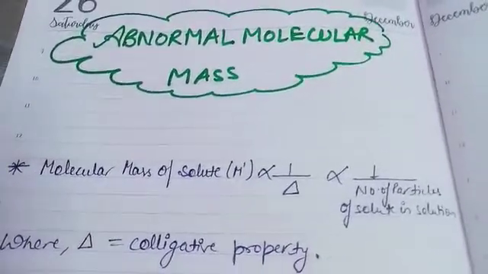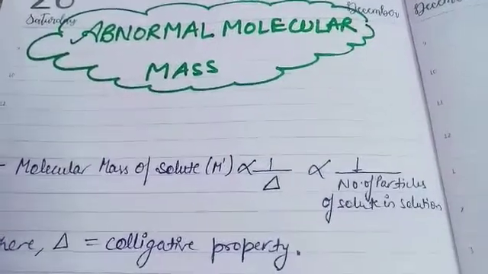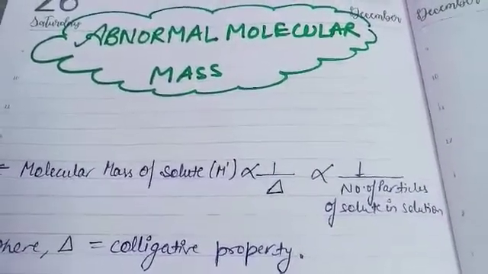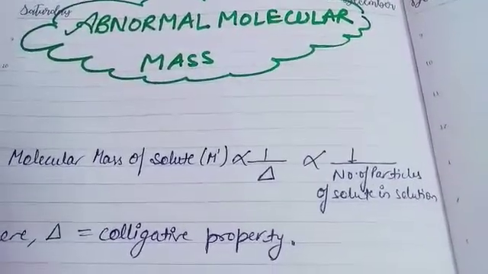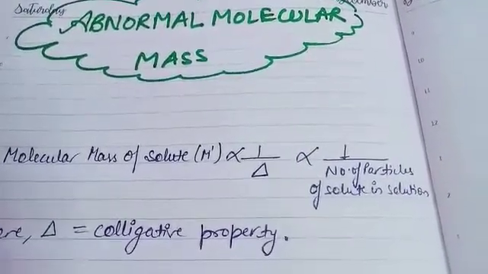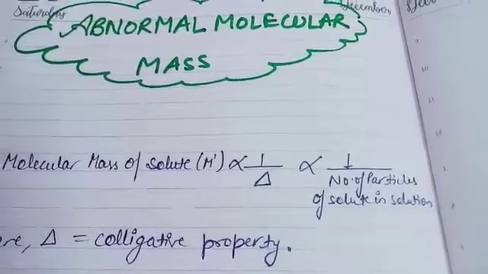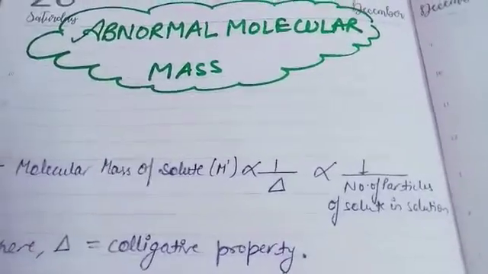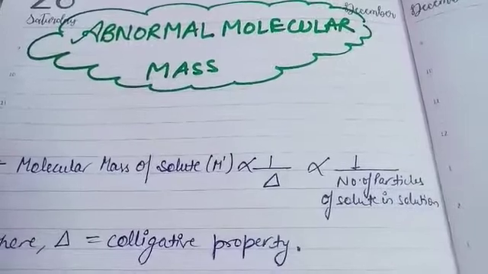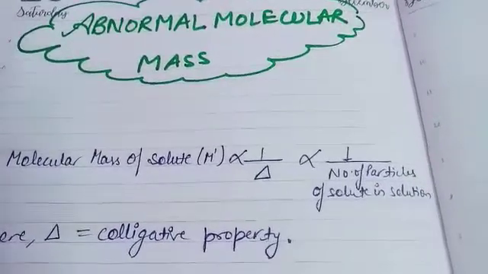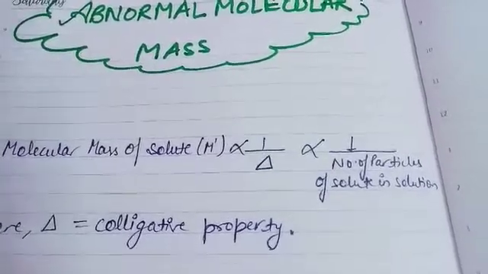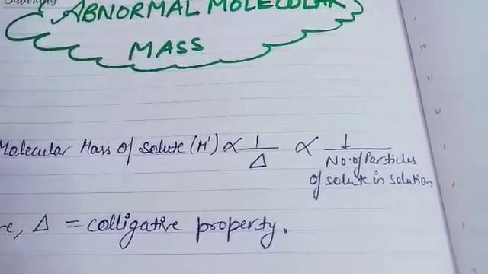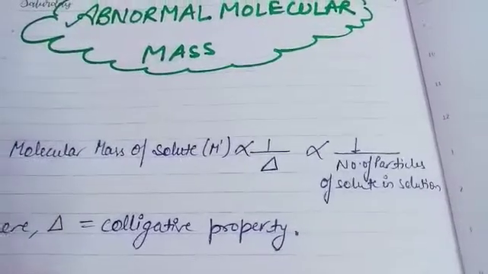Now first of all, abnormal molecular mass. Actually, when the molecular mass of a substance determined by colligative properties, whether it's depression in freezing point or elevation in boiling point, we have 4 colligative properties, comes out to be different from the theoretical expected value, the substance is said to show abnormal molecular mass.